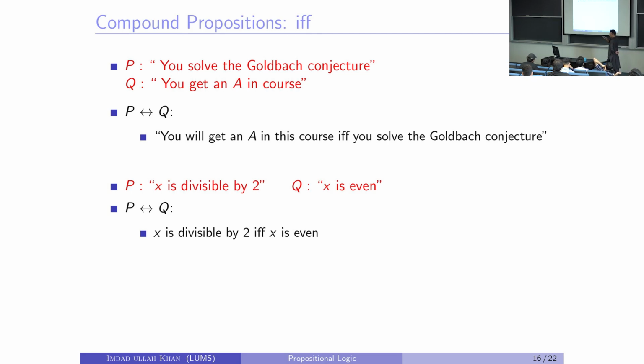Just a second. Is this clear to you now? If and only if has a different meaning than if, right? Sir, yeah, but this statement also implies that if I get an A in this course, I will automatically have solved the problem. You must have solved the Goldbach conjecture. That's what this says, yes. It's a bidirectional if. If you get an A, you would have solved the Goldbach conjecture. If you solve the Goldbach conjecture, you will get an A. In the previous one, if you get an A, it doesn't necessarily mean you solved the Goldbach conjecture. You may have just solved some other big statement, some other theorem, right?